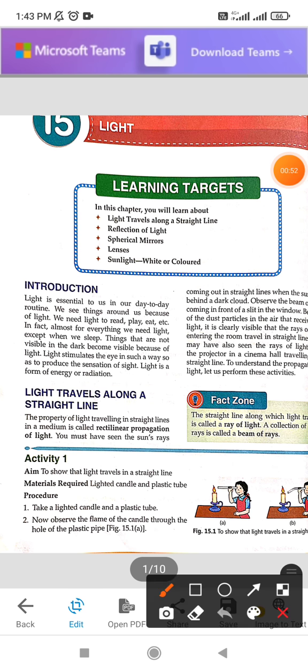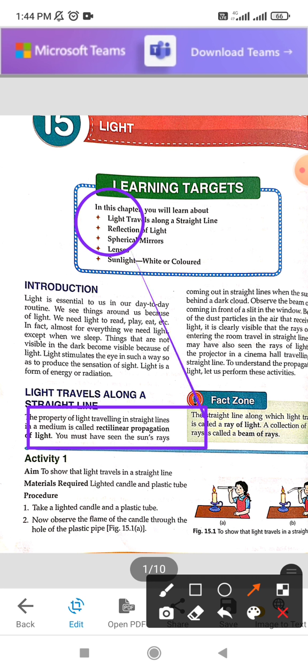So what we say is that linear propagation means that it travels in a straight line. When we say that light travels in a straight line, it means that light is showing a rectilinear propagation. Now you can see the sun rays, that sun rays जो होती they always come in a straight line. Like if it is the sun, it will come in a straight line in the same direction.